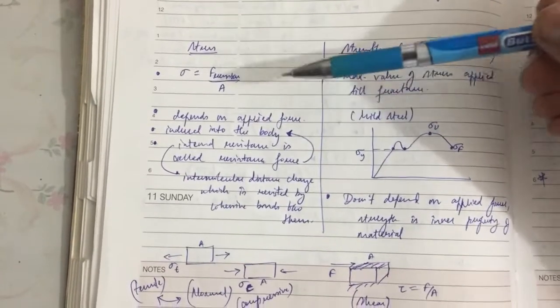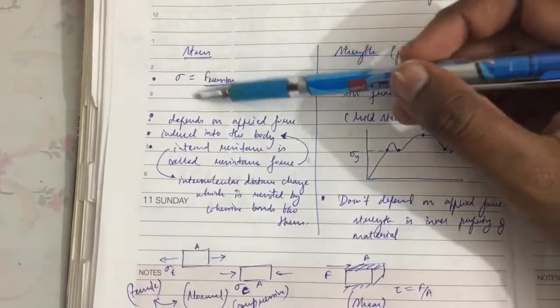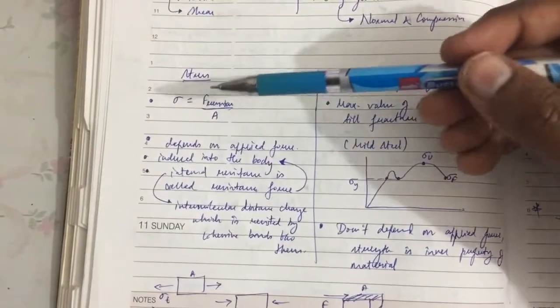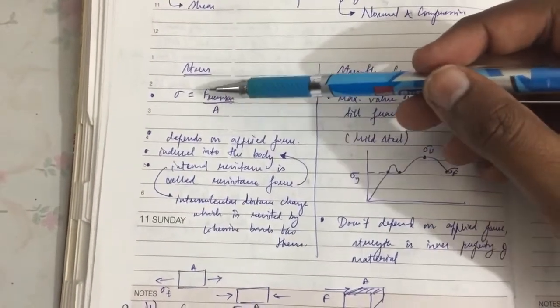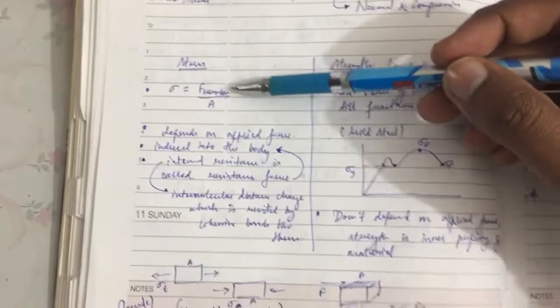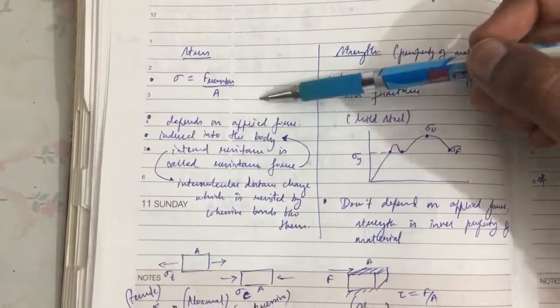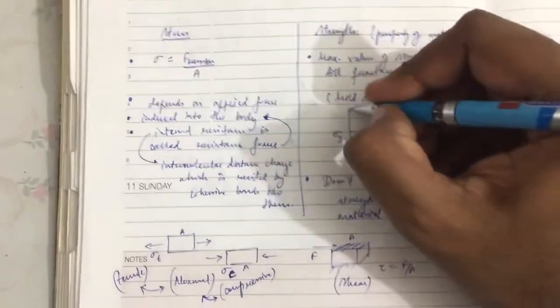That resistance force induces the stress in the material. So here the resistance force is basically the output, and the strain is basically the input.